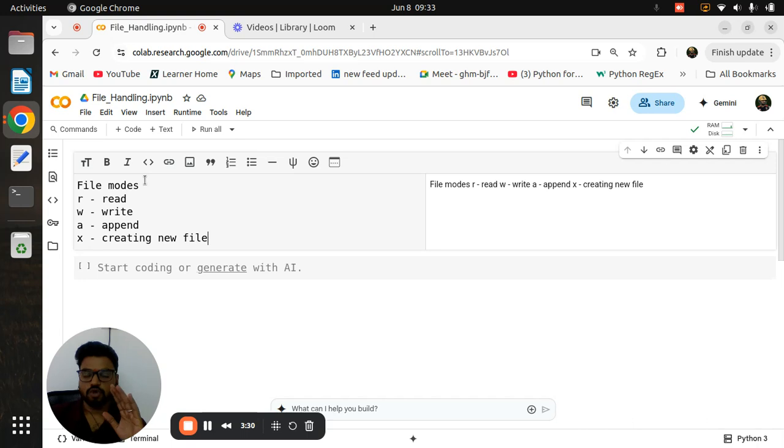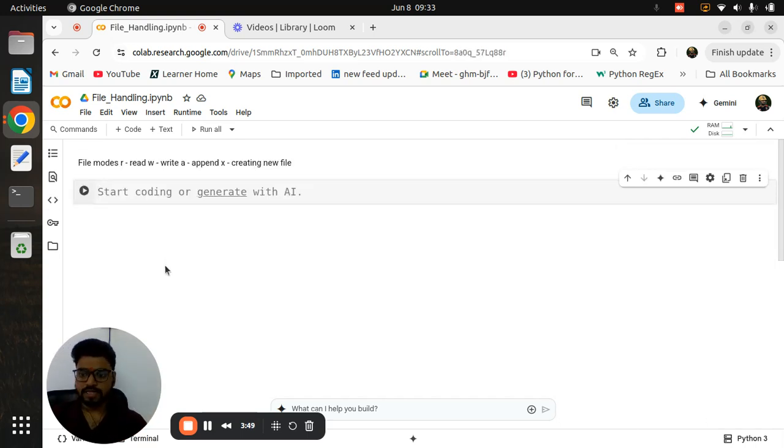So don't go sequence-wise, like read, write, append, and create new file. Always remember, think in a practical way: read mode only happens if the file is present. If the file is not present, then read mode is nothing. So first I want to create a file, and then only can I say I want to read it.